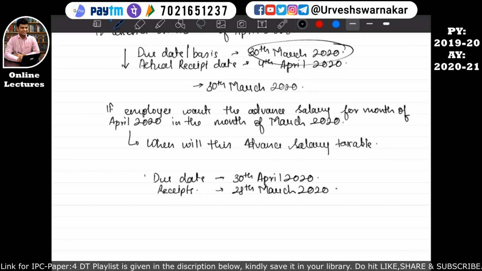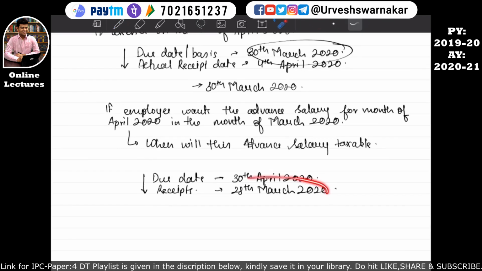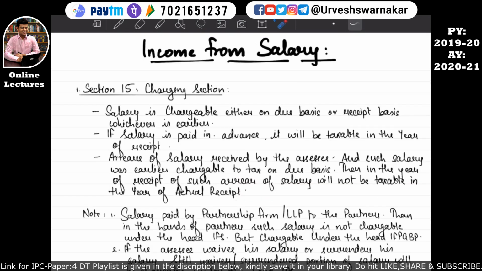So whichever is earlier of these two dates, that is 20th March, will be considered as the date on which the salary is actually received. I hope this is quite clear. And the salary of April 2020 will be taxable in the previous year 2019-20. I hope this is quite clear. So this is what point number 2 in section 15 is talking about.